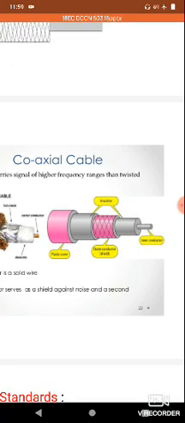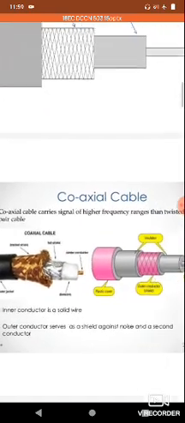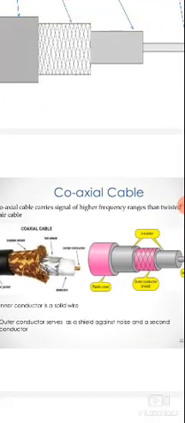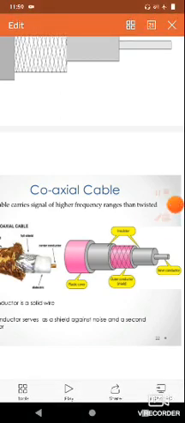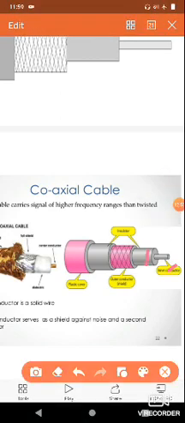Inner conductor, outer conductor, next insulator and plastic cover. The plastic cover covers the outer conductor. So first, the inner conductor is covered by the shielded material, and the shielded material will be covered by the outer conductor, and the outer conductor is covered by the plastic coated material.